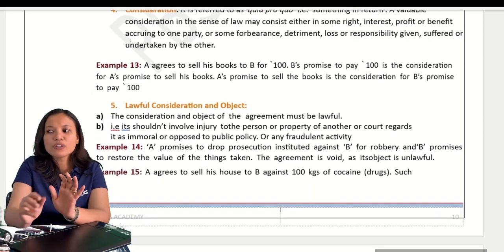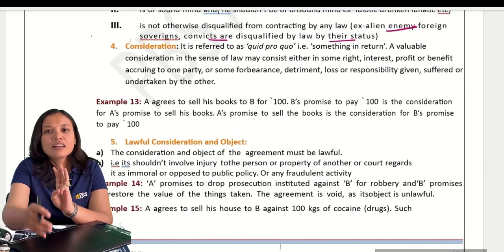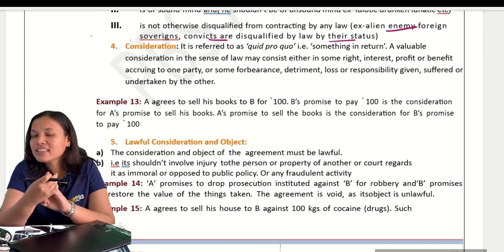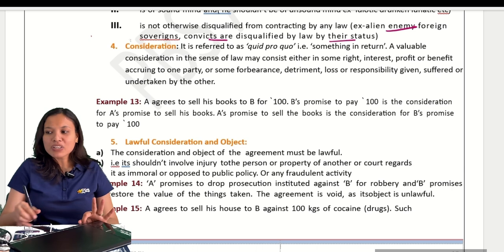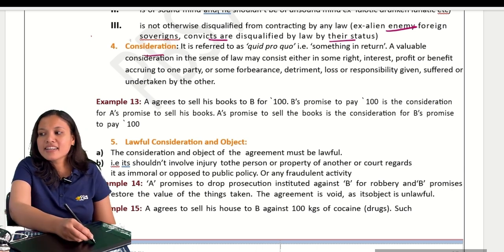So in capacity, what do you have to remember? You have to remember three things. Who has the capacity? A major, of sound mind, and not disqualified by law has the capacity to enter into contracts. Okay. Now the next one is consideration.